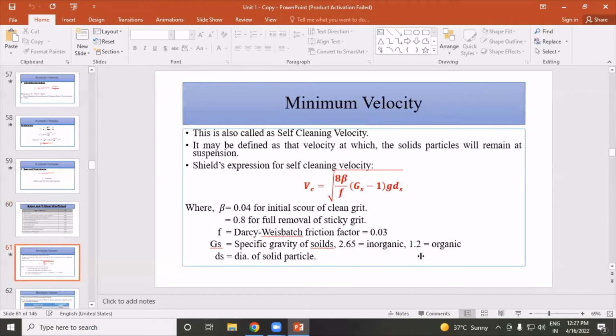So the next term is minimum velocity. This is also called self-cleaning velocity. It may be defined as that velocity at which the solid particles will remain in suspension.